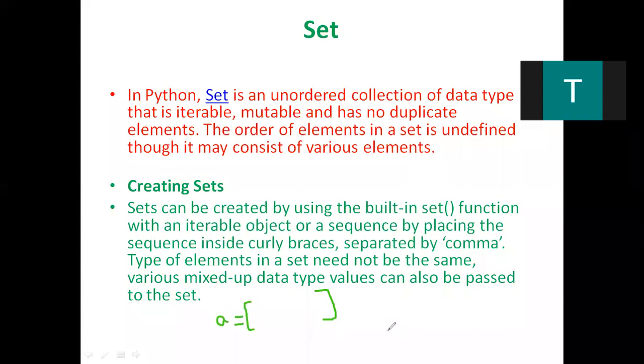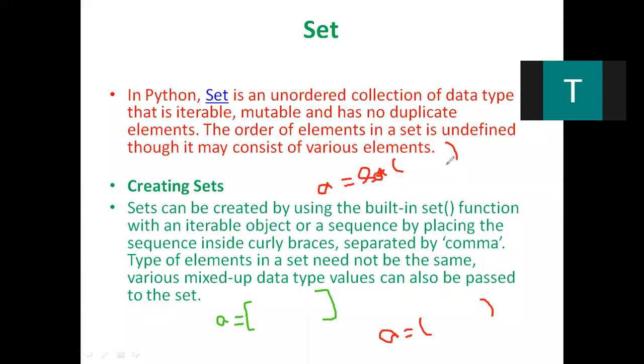If we want to create a tuple, we write a equal to some elements within normal parentheses. To create a set, we have to provide the set function on the RHS, and within its braces, we provide the elements.